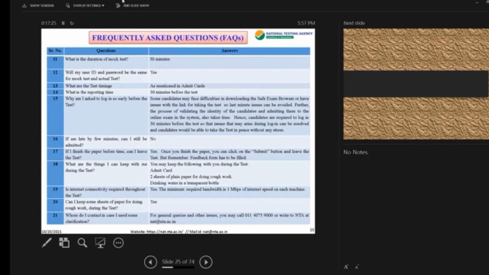And why is NTA conducting this exam? We not only are an assessment body, but also we do a lot of research. So this is the first research project that we'll be doing. And yes, it has taken time, but I'm sure the results will be something to be talked about.